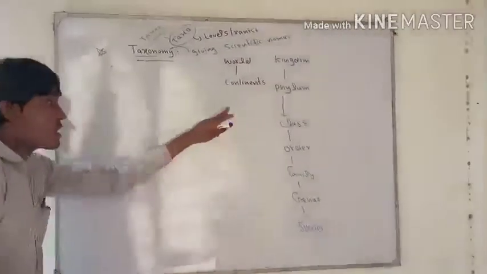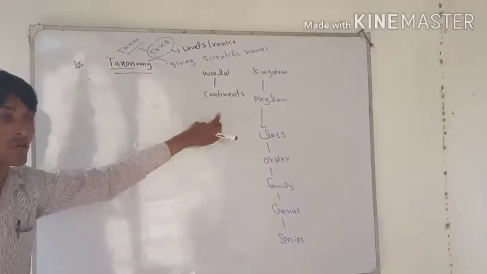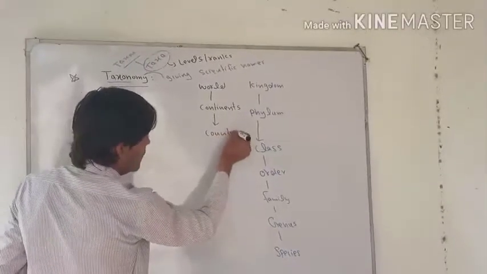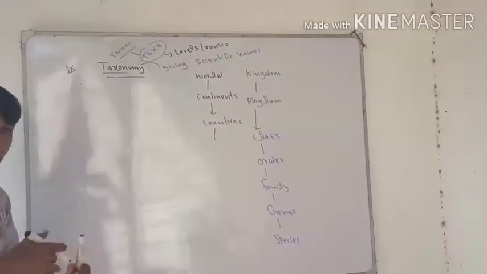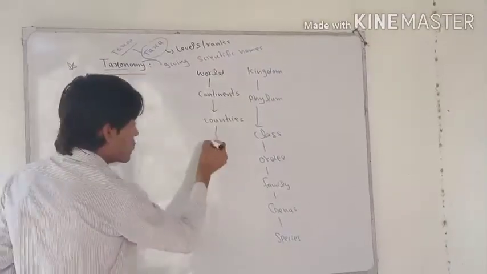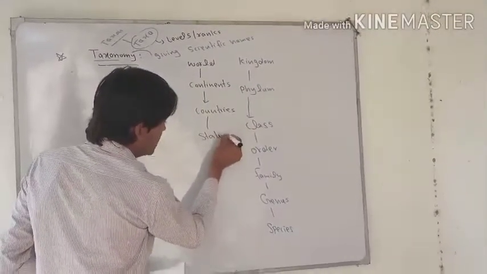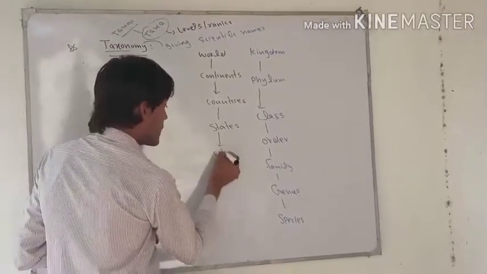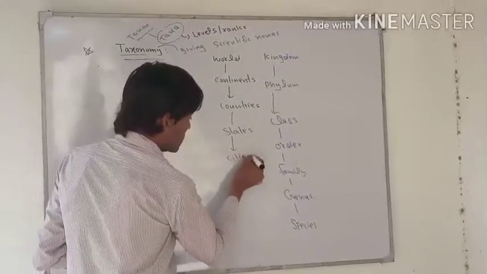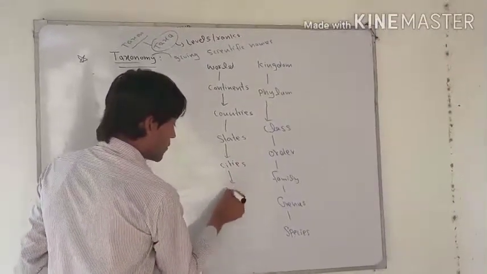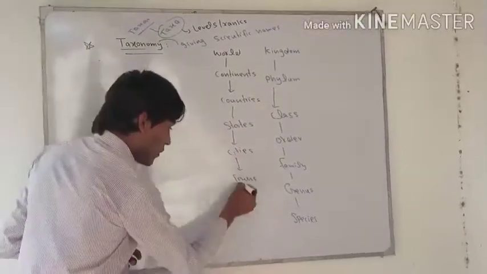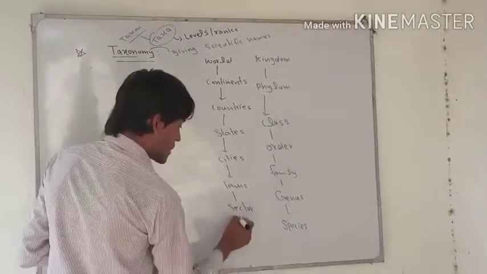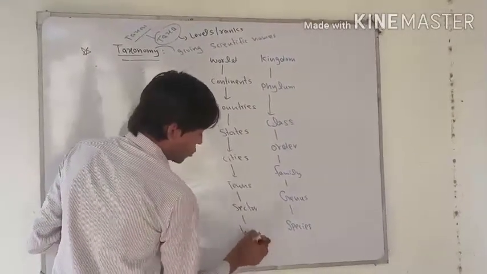Then it is also difficult to study a continent, so we divide it into countries. For easier understanding, we divide countries into states or provinces, then states into cities, then towns, maybe sectors, and then maybe homes.